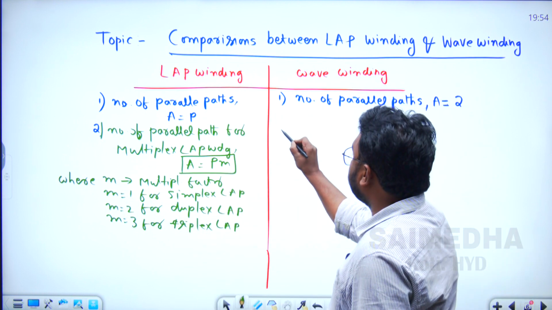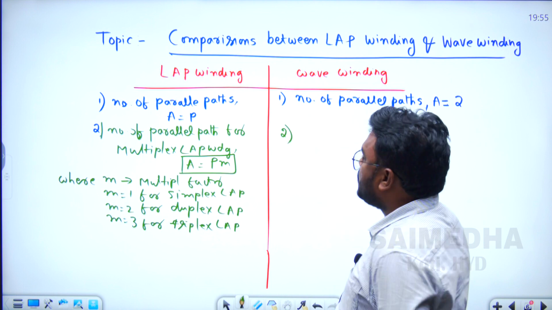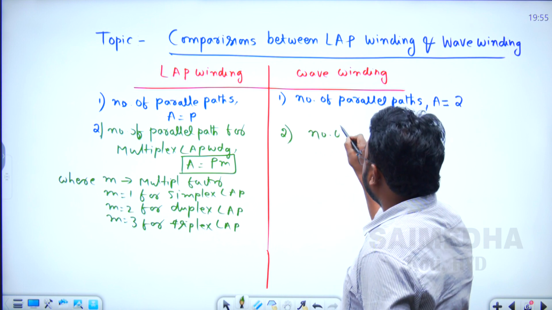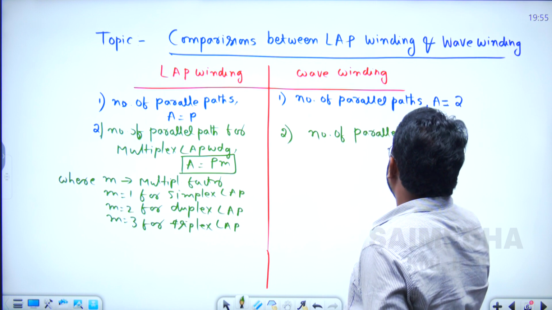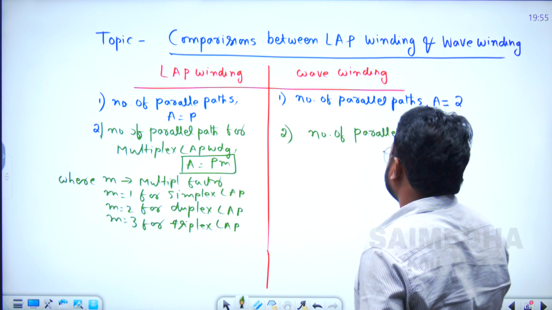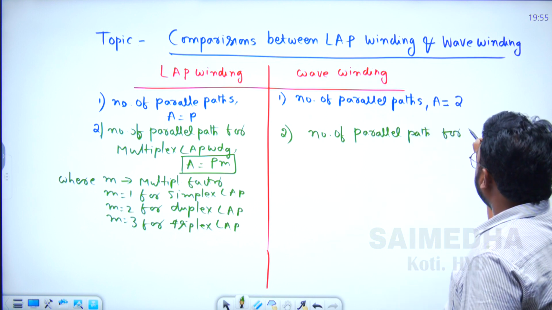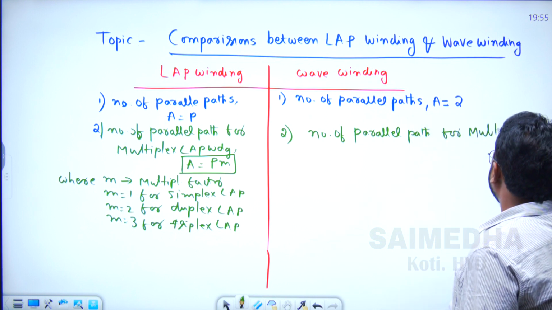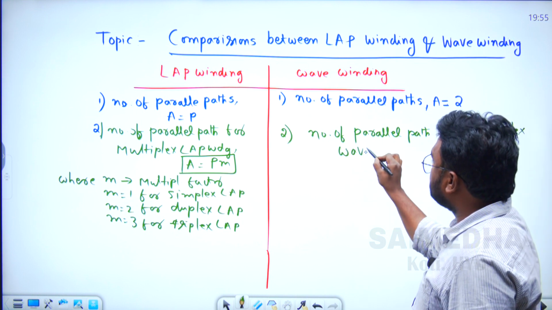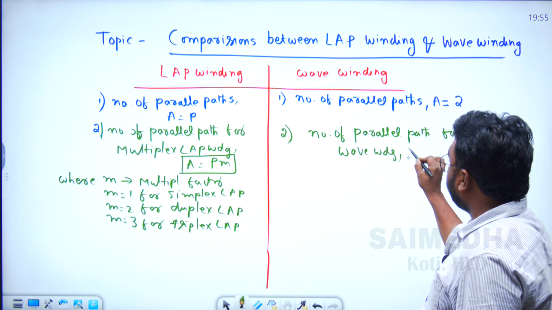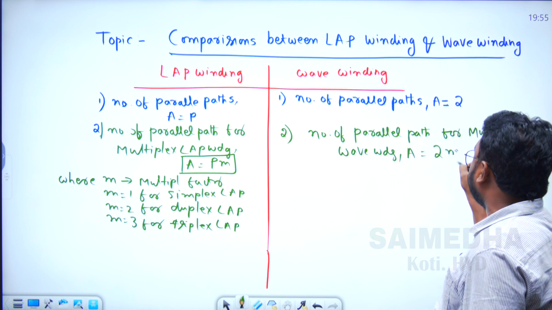And the next comparison: the number of parallel paths for the multiplex wave winding. For wave winding, A is equal to 2M.